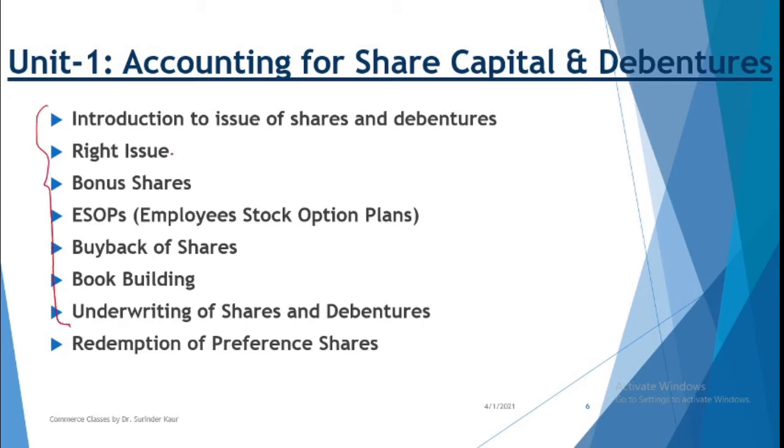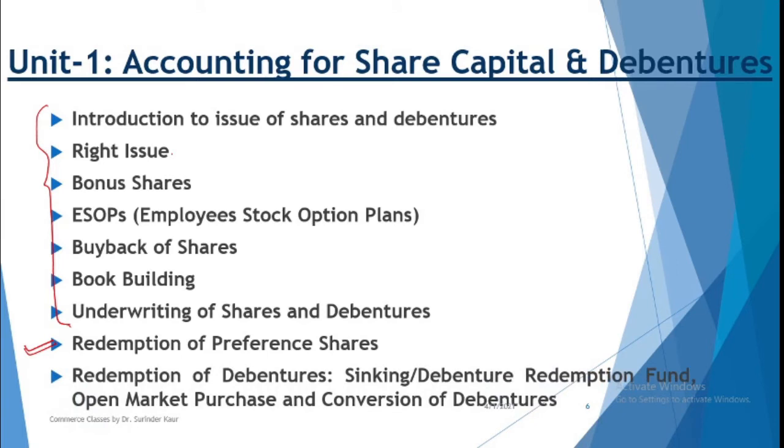So right issue, bonus issue, you might have studied these in theory, but now our focus will be on the practical part as well. Then an important component of this first unit is redemption of preference shares, because as per company rules, preference shares are to be redeemed within a given time span of 10 years. So when a company goes for redemption of preference shares, then what are the basic provisions and how do we account for the same? That is a part of this unit.